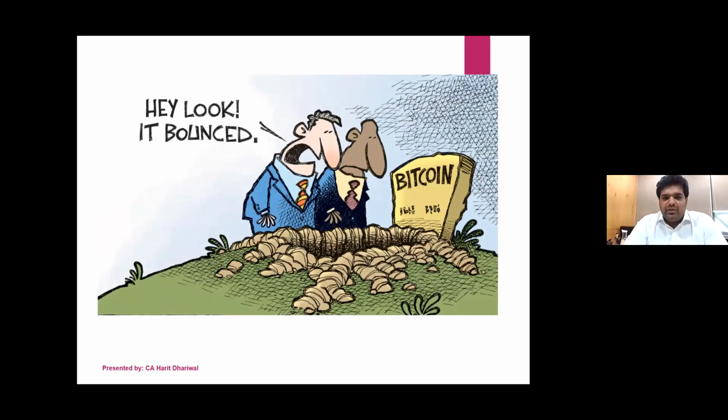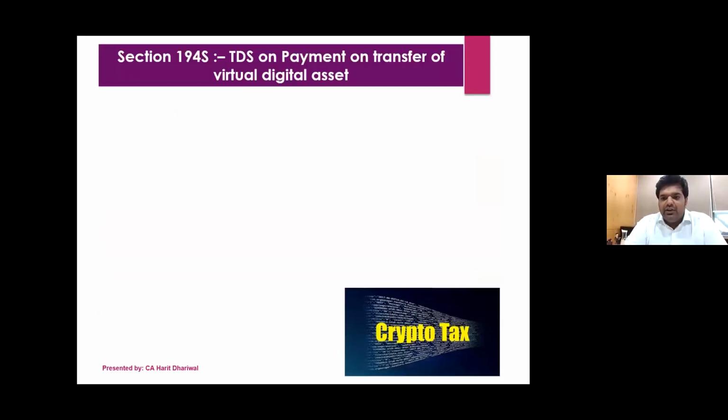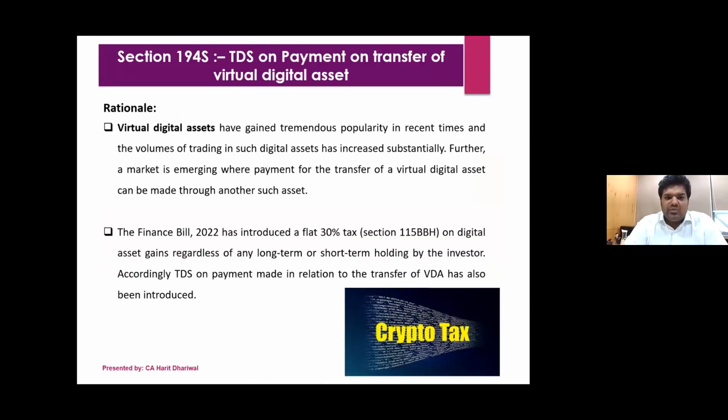Now, coming to a very important section, you all would have guessed what I'm talking about: virtual digital assets. Look at Bitcoin, it's just one of the cryptocurrencies. There are so many cryptocurrencies. With the Finance Act 2022, we have seen that virtual digital assets have gained tremendous popularity in recent times.